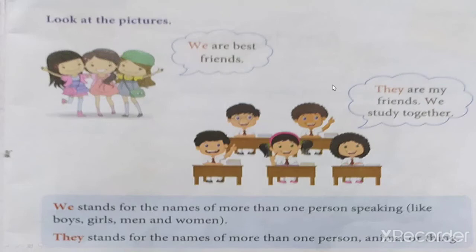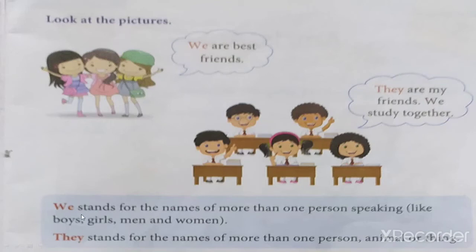Okay, what will we use? He will use "they". They are my friends. We study together. They are my friends. We study together. He will speak up that we study together. Understood this? Okay. Now see.